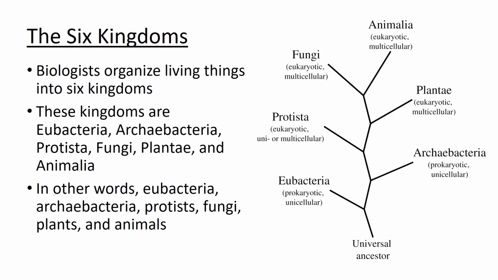Biologists organize living things into 6 kingdoms or categories. These kingdoms are, I'm going to give you their formal scientific names, which are in Latin, and then I'm going to give you their names in plain English. So these kingdoms are Eubacteria, Archaebacteria, Protista, Fungi, Plantae, and Animalia. But in plain English, and this might not sound like plain English if you're not familiar with these words yet, but here's the plain English. Eubacteria, Archaebacteria, Protists, Fungi, plants, and animals. Those are the 6 kingdoms of life.